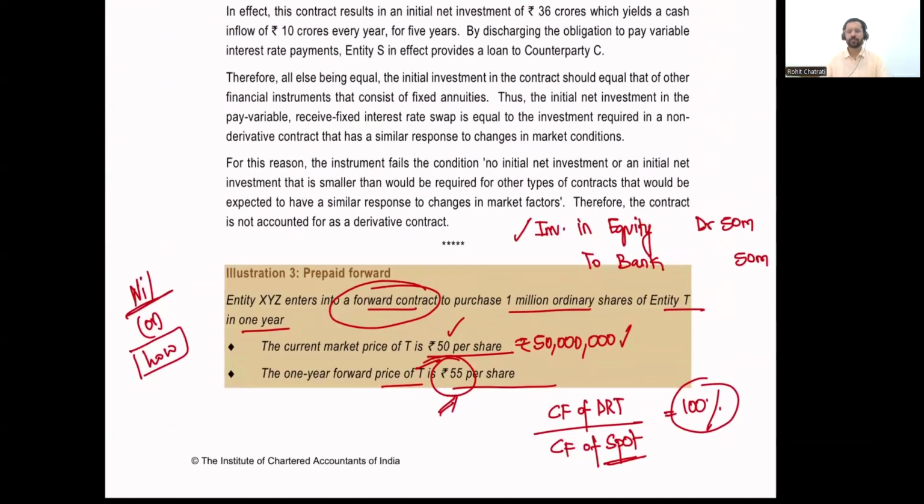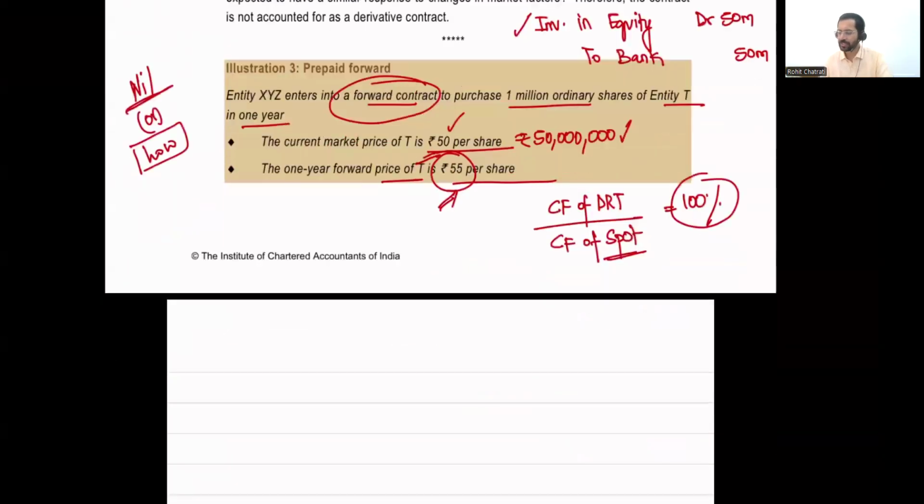Now, if you actually think of it, a slightly related topic is what I would like to touch. In case of option contracts, as an option buyer, let us say I buy a call option, I am usually required to make an upfront payment in the form of premium. All right. So I actually have a net initial investment in the form of premium that I have to pay to the seller of the option. What typically happens is, let us say I have the market price per share.